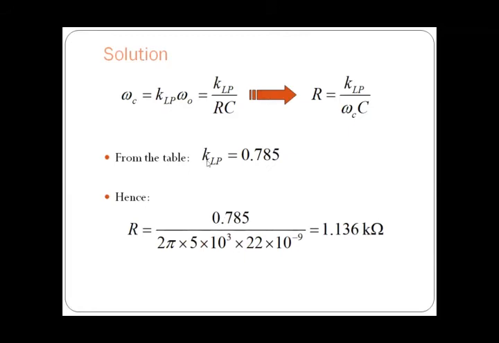And then coming to the solution, as we know the critical frequency is equal to KLP into omega naught, that is KLP by RC. So we can write with the help of this formula, we can calculate the R value, that is R is equal to KLP by omega C into C.